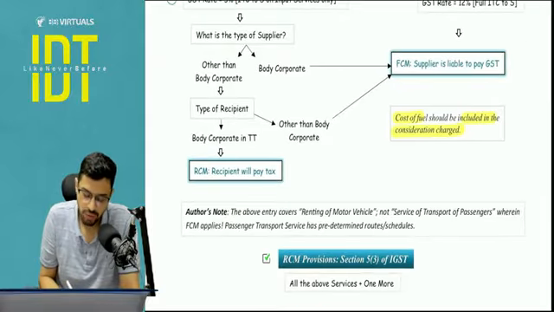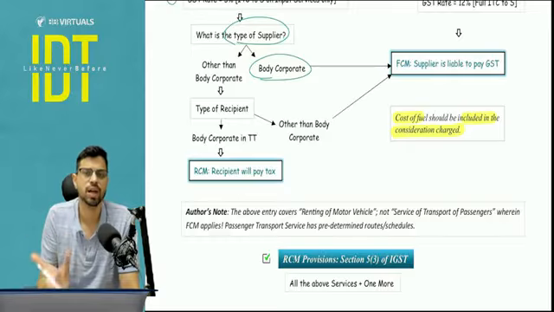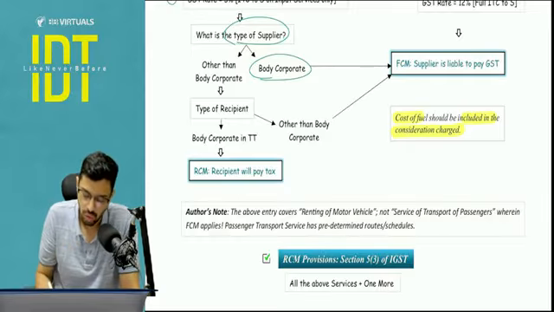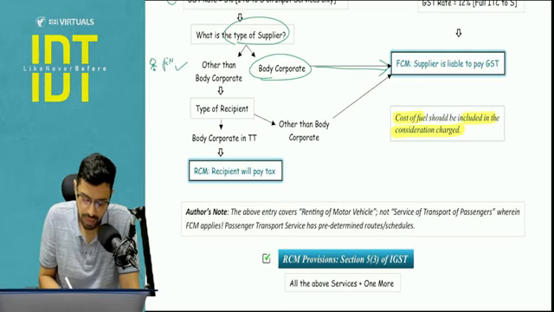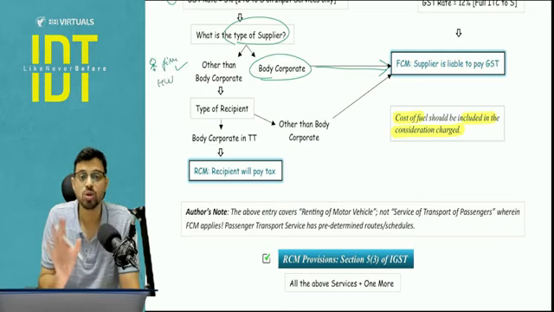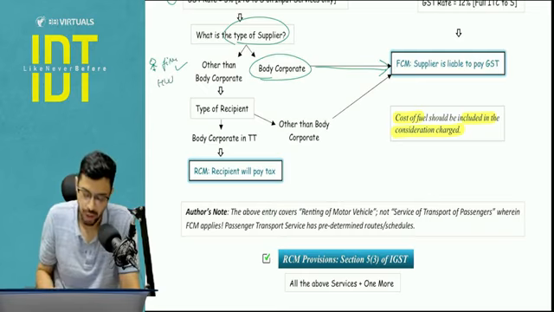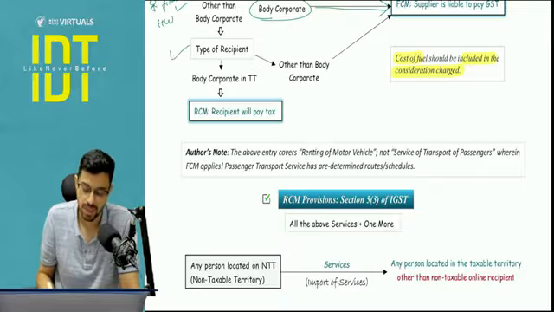Second condition is you have to check what is the type of the supplier. If the supplier is a body corporate, means he is conducting a proper business, owning a company or LLP, then why does he need the RCM benefit? No, then in that case we will give him FCM. If the supplier is other than body corporate, means it's not a company, it's not an LLP, maybe it's an individual, maybe it's a firm, maybe it's a HUF, then in that case also we cannot conclude whether RCM will apply or not. We will have to check what is the type of recipient.